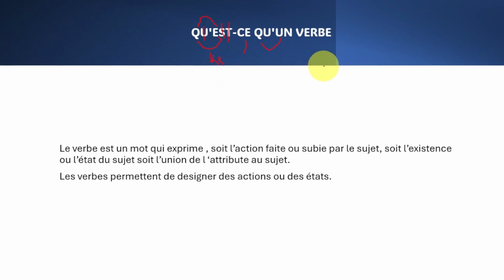Qu'est-ce qu'un verbe? Okay? So le verbe est un mot qui exprime soit l'action faite ou subie par le sujet, soit l'existence, ou l'état du sujet, soit l'union de l'attribut au sujet. So, here, le verbe.